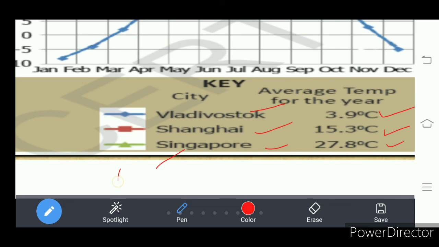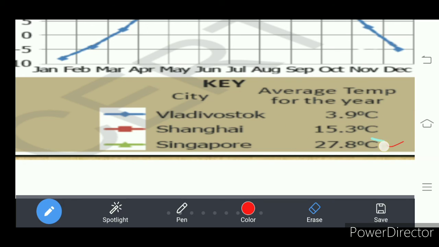Because Singapore is in the equatorial zone. It is near to the equator. And Shanghai is somewhat far from the equator. And Vladivostok is further, it is moving to the north, so there the temperature is low. So the temperature is different at different places.